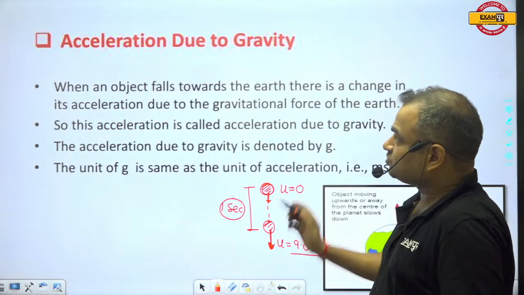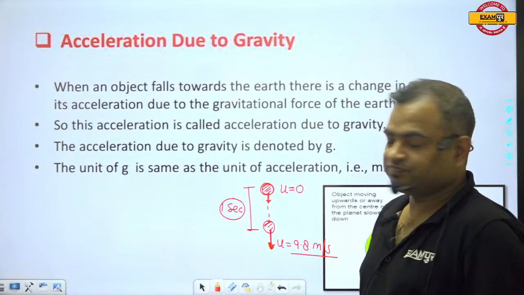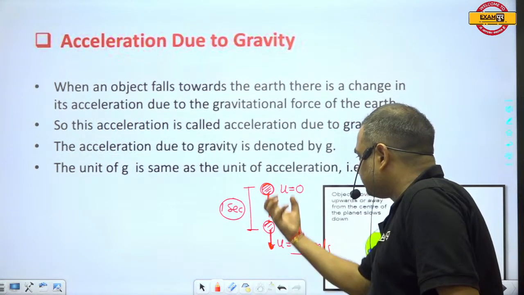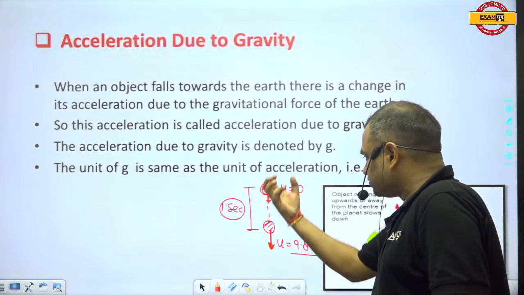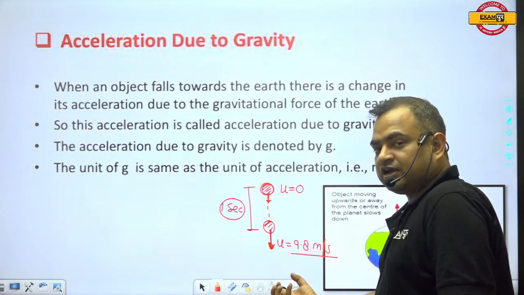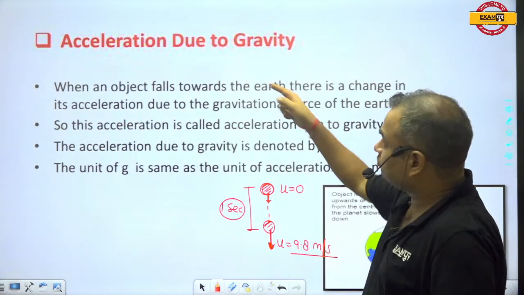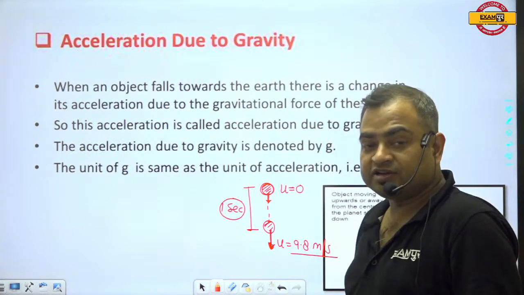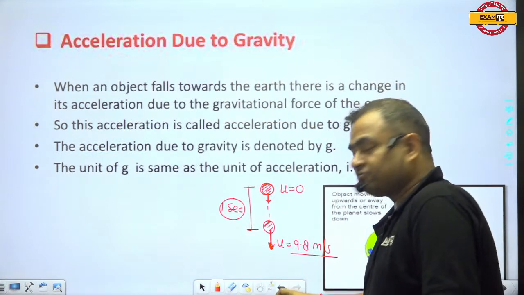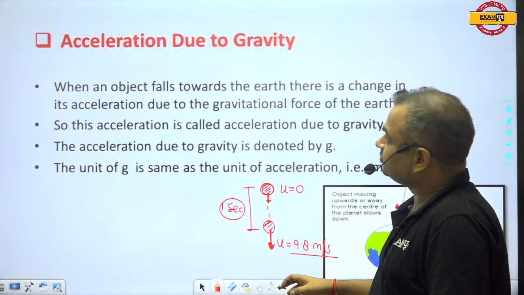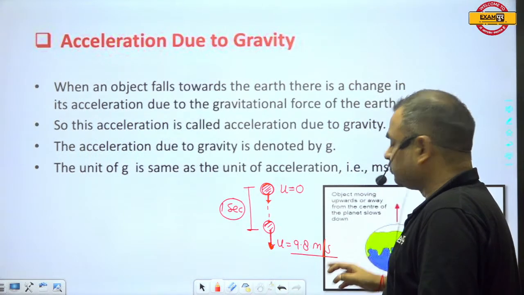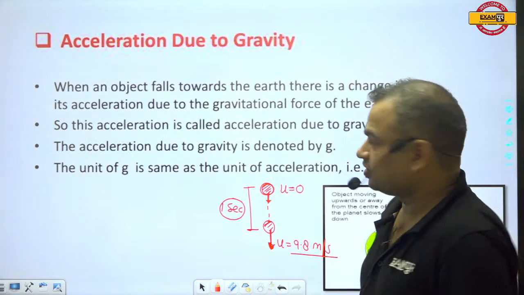This is known as the gravitational acceleration, because the earth applies some force on the body, and due to this force an acceleration is generated in the body, and this acceleration is known as the acceleration due to gravity. When this acceleration was calculated, its value came out to be 9.8 meters per second square.